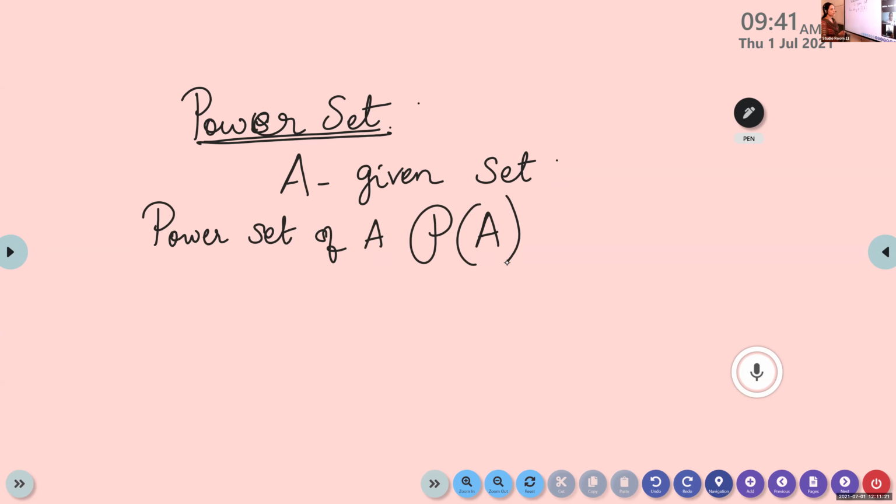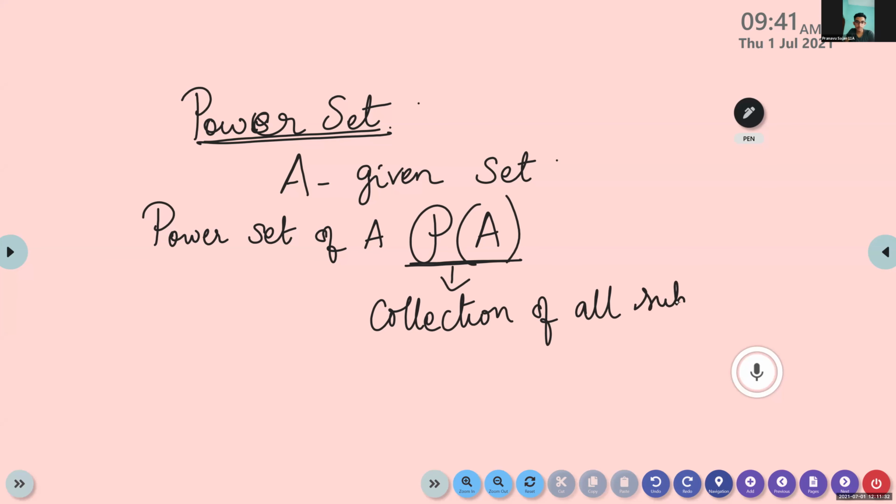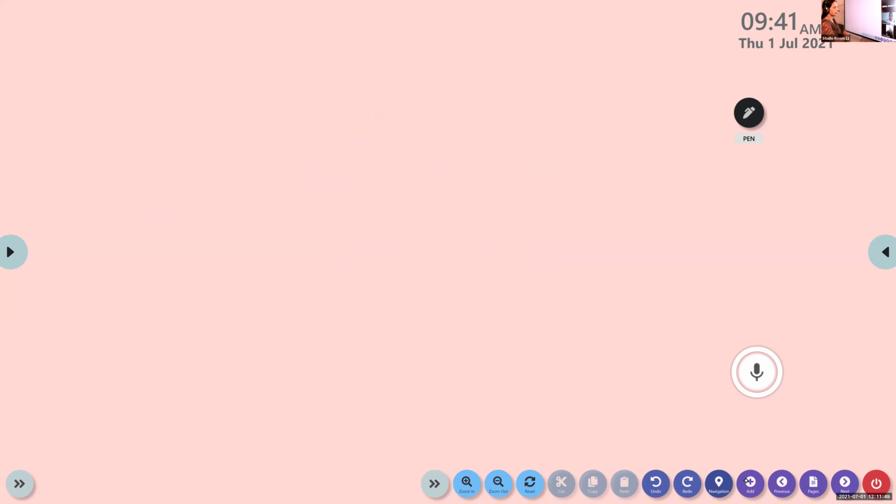Power set of A, denoted as P of A, is the collection of all subsets. We consider the collection of all subsets of A, all possible subsets of A. That is called the power set of A. What is a power set? Collection of all subsets. Okay, first let's go through one example. After that, once again, we can learn the definition. Look at the example. Suppose I'm going to visit a home.